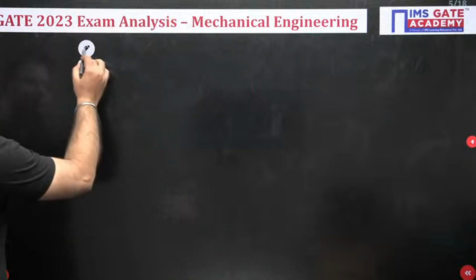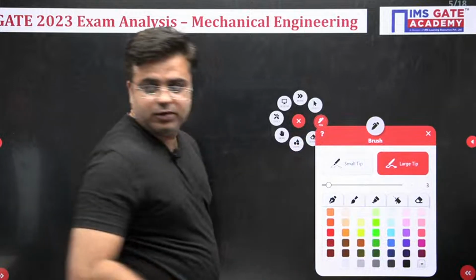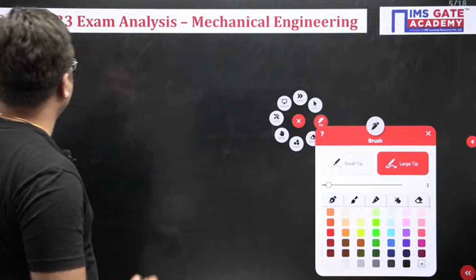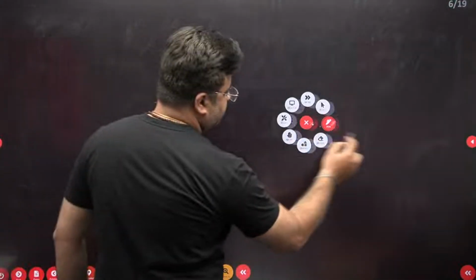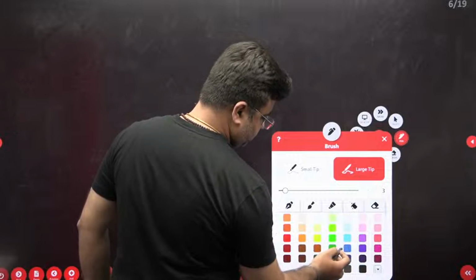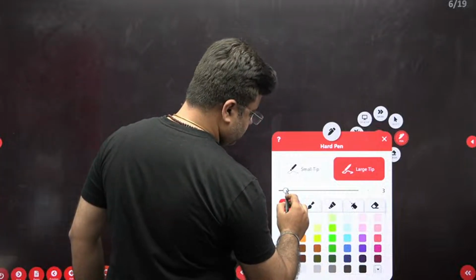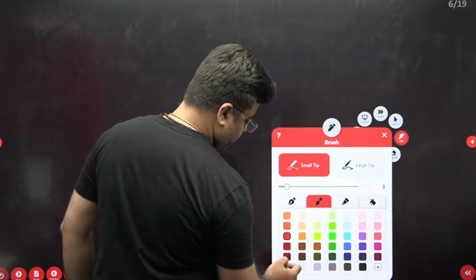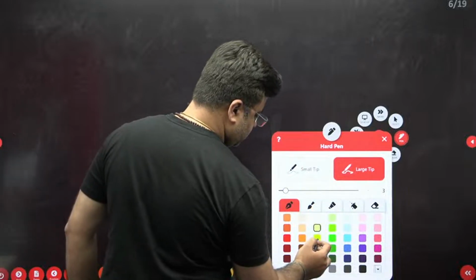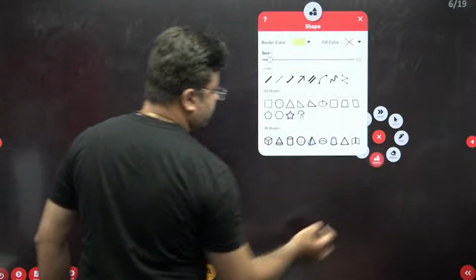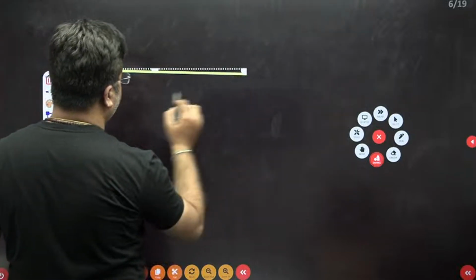So this is the first question, my dear students, that we got this year. One of the very easy questions that we got. This is just from the standard case. Okay, let's start. We got one simply supported beam over which triangular loading is there.